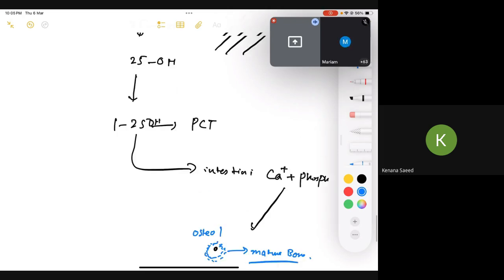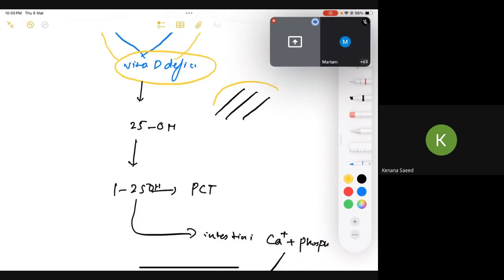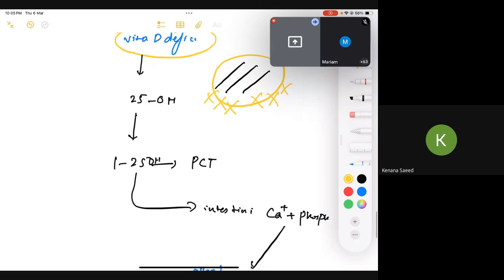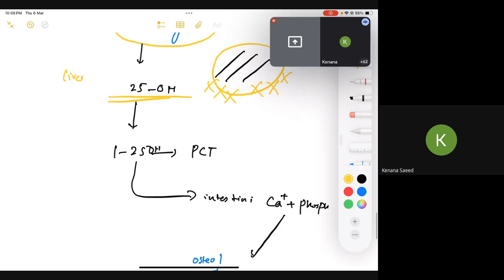How can we get vitamin D deficiency? Sunlight is important for that. For example, those individuals who aren't taking enough sun exposure can have vitamin D deficiency, right? Another thing, in the liver it's going to be hydroxylated, 25 hydroxylation. If you have liver problems, cirrhosis, it can also lead to vitamin D deficiency. We need the proximal convoluted tubule because it has the enzyme 1-alpha hydroxylase, which converts it into the activated state. So a CKD individual can also have this condition.